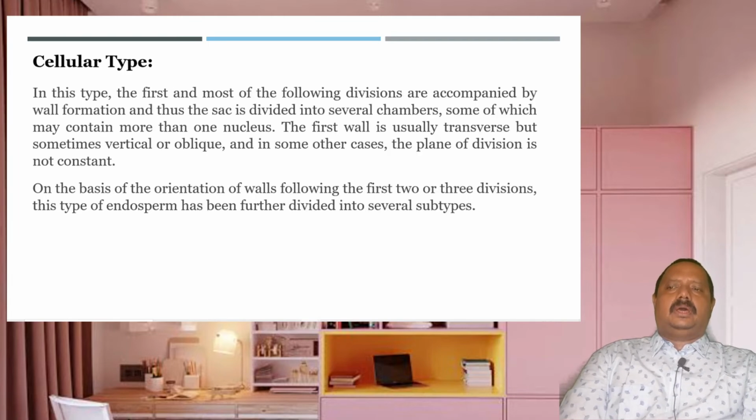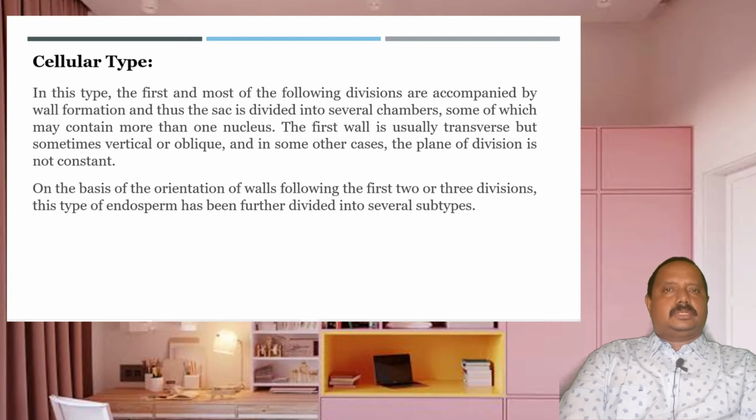But in the case of the cellular type, the first and most of the following divisions are accompanied by cell wall formation, and thus the sac is divided into several chambers, some of which may contain more than one nucleus. The first wall is usually transverse, but sometimes vertical or oblique divisions may also occur, and the plane of division is not constant.